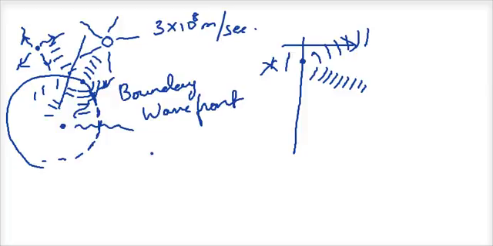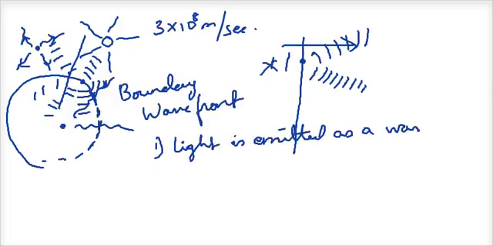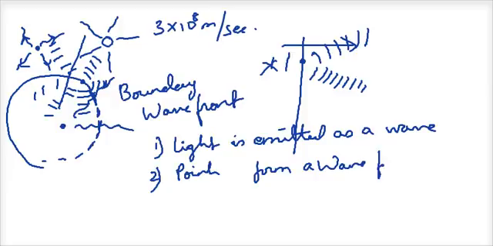Okay, so these 3 points will constitute what is called Huygens principle. The first point is light is emitted as a wave in all possible directions. The second point is that points on these waves which are at the same phase when joined together form a wave front, and these wavefronts propagate in the direction of propagation of the wave. The third point is that each point on these wavefronts